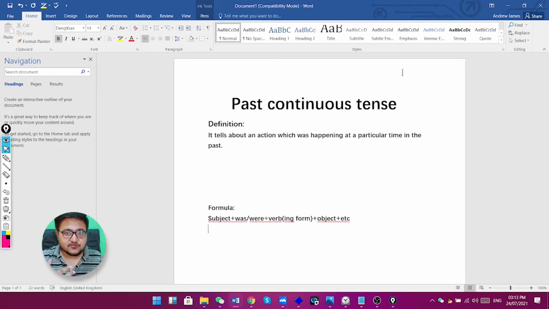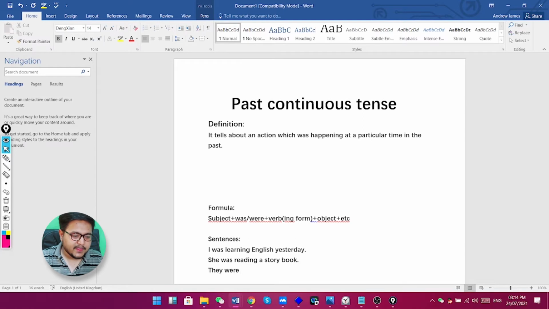So for example, let's try to make some sentences now with the help of our formula. The sentences are: I was learning English yesterday. She was reading a storybook.